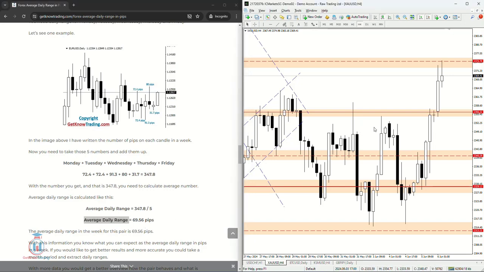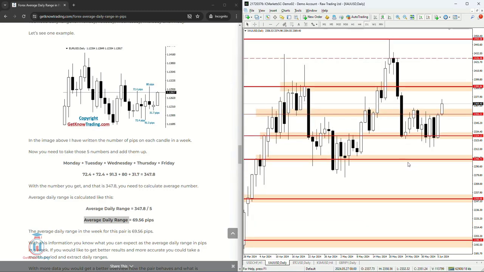Now for the gold, it depends. I would need to take the daily time frame, take 5 days in a week and calculate the average. Take the minimum and the maximum number of pips of this candle, of this candle, of this candle, of this candle, and of this candle, and divide by 5 to get the average number of pips. So this is how to calculate the average daily range in pips.